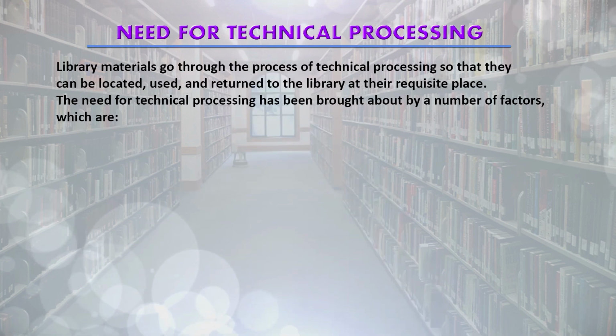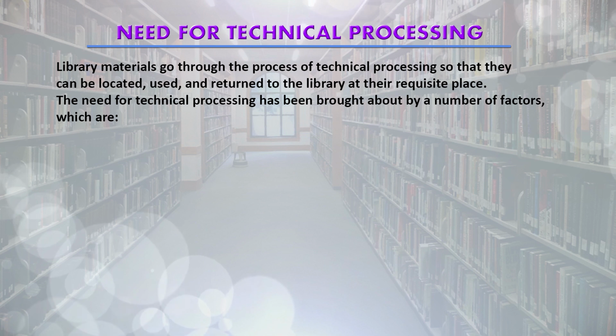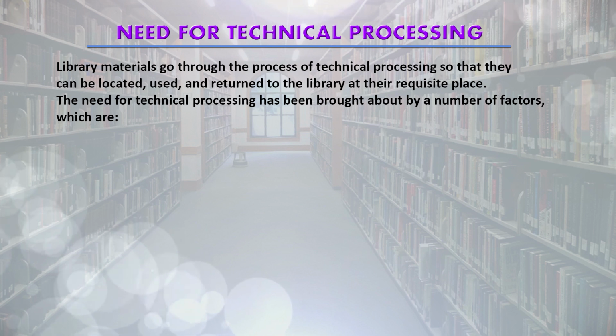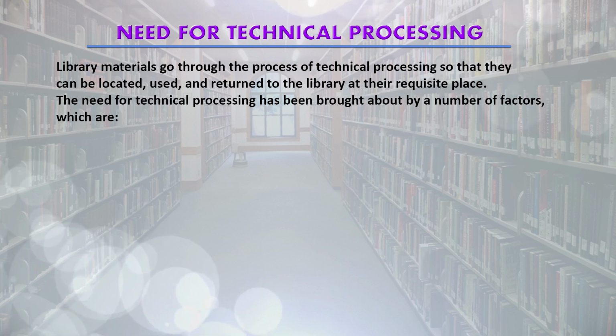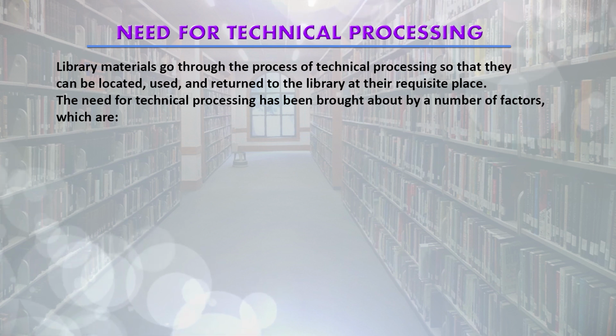Now coming to the need of this section, why is this technical processing section needed? We know libraries are collecting material, and processing of that material is also required. Library materials go through the process of technical processing so that they can be located, used and returned to the library at their place.